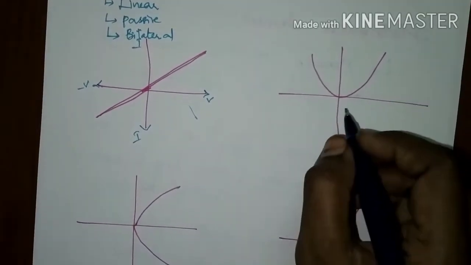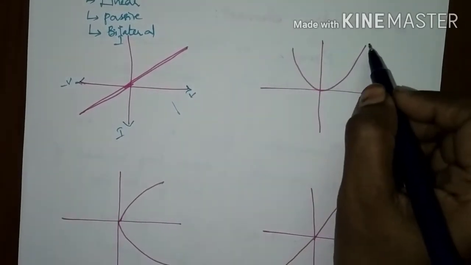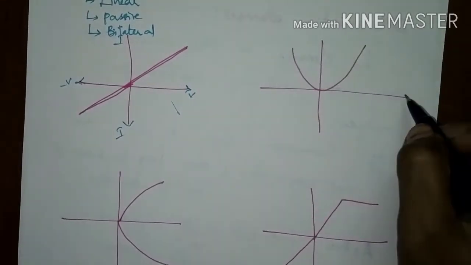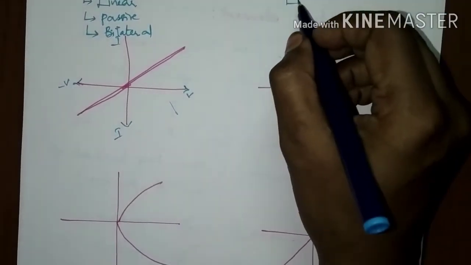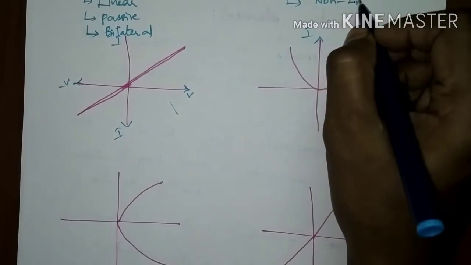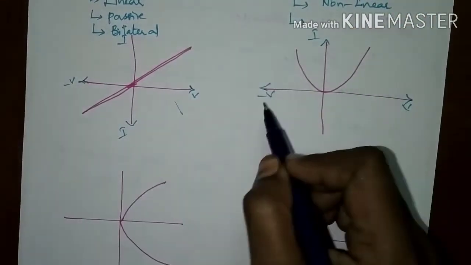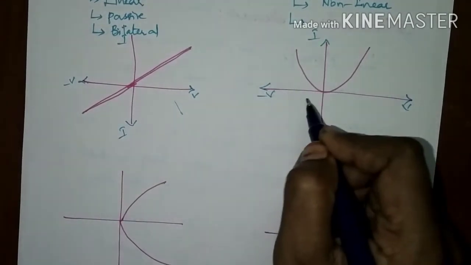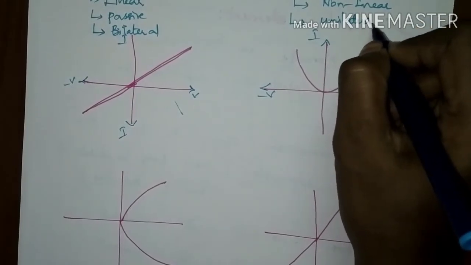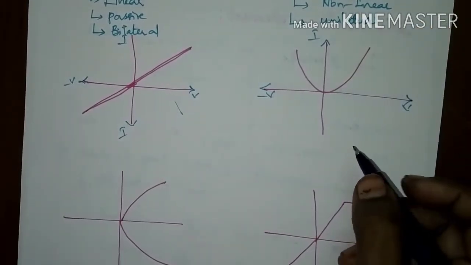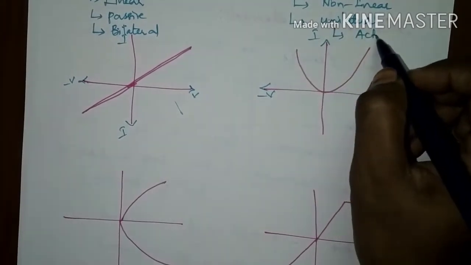Got it? See in this graph, this element is non-linear. It is not varying. Assume this is voltage and current. This graph is not varying linearly. So it is non-linear. And if you are changing the polarities of voltage, the current and voltage relationships are not the same. So it is unilateral. It is not a symmetrical graph. And see, the graph comes under the second quadrant. So it acts as the active element also.